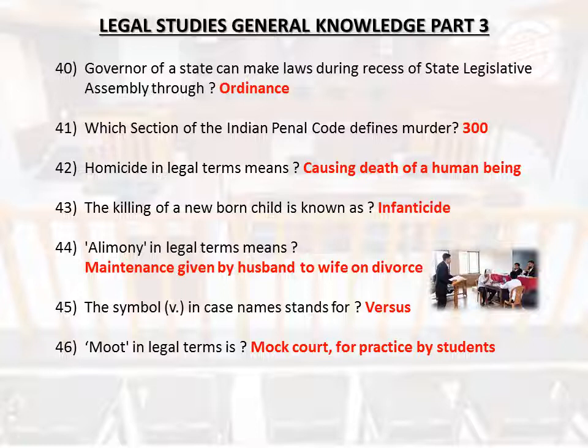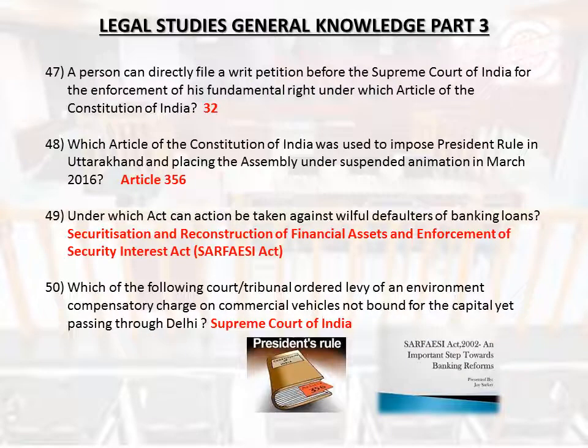Which section of the Indian Penal Code defines murder? 300. Homicide in legal terms means causing death of a human being. The killing of a newborn child is known as infanticide. Alimony in legal terms means maintenance given by husband to wife on divorce. The symbol V in case name stands for versus. Moot in legal terms is mock court for practice by students. A person can directly file a writ petition before the Supreme Court of India for the enforcement of his fundamental right under which article of the Constitution of India?